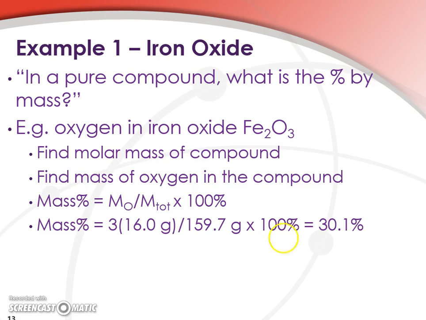So this gives us 30.1%. In other words, iron oxide is 30.1% oxygen by weight.